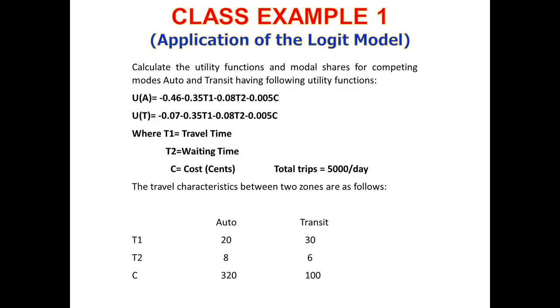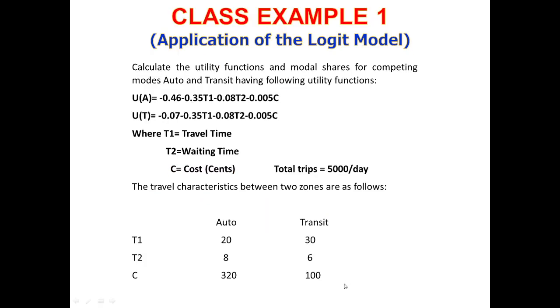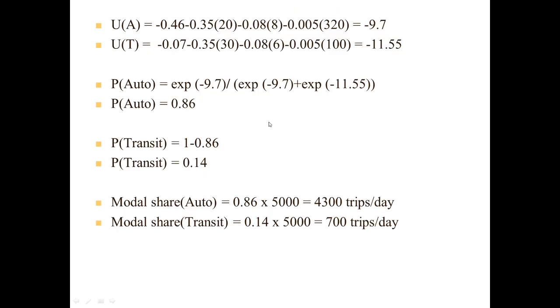So for auto, we will put the values of the variables t1, t2 and c in the utility function of auto mode, and we will find out the utility of auto, which comes out to be minus 9.7. Since the utility is negative, we will call it a disutility. We won't call it utility. And for the utility of transit, we will put the values of t1, t2 and c of transit in the utility function of transit, and this value comes out to be minus 11.55. So this is also a disutility.